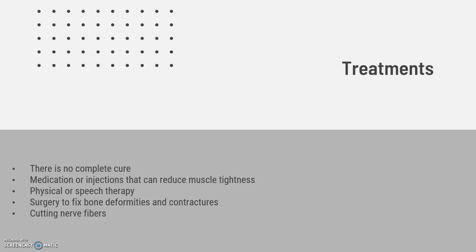There is no complete cure. However, some possible treatments include medication or injections that can reduce muscle tightness, physical therapy and speech therapy, surgery on bone deformities or contractures, cutting nerve fibers to reduce pain and relax the muscles. This procedure is a last resort, though. There is no way to prevent this disease, but there are ways to lessen risks, like making sure the mother is healthy and vaccinated.